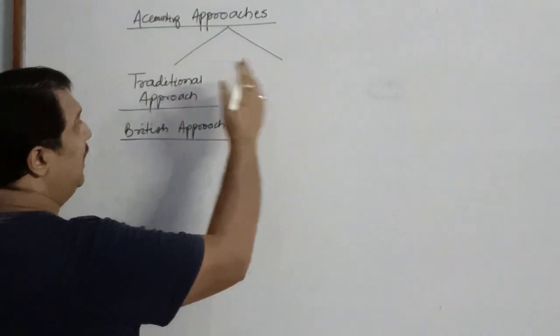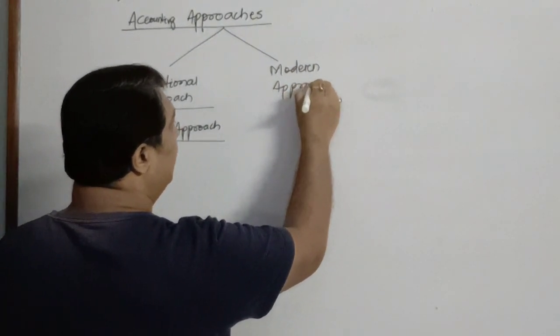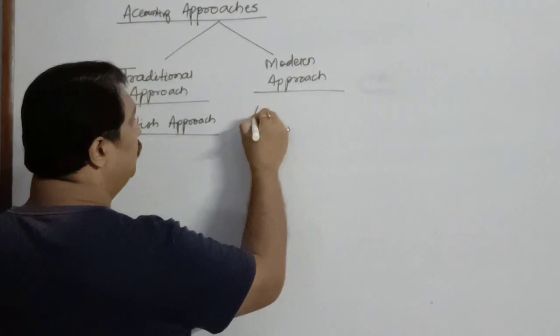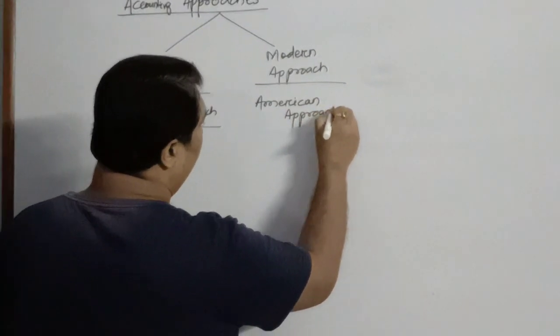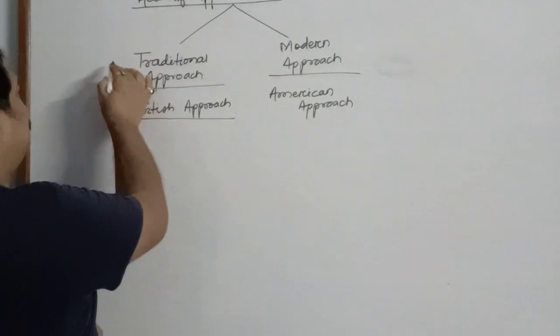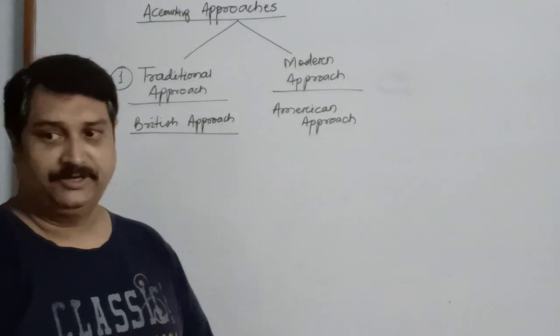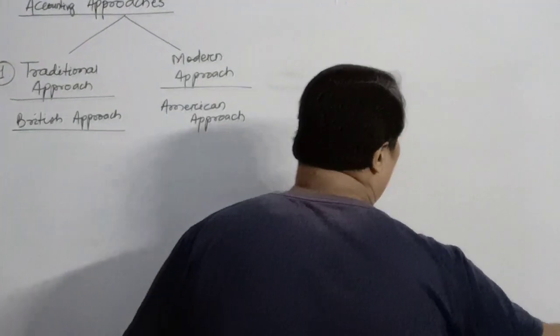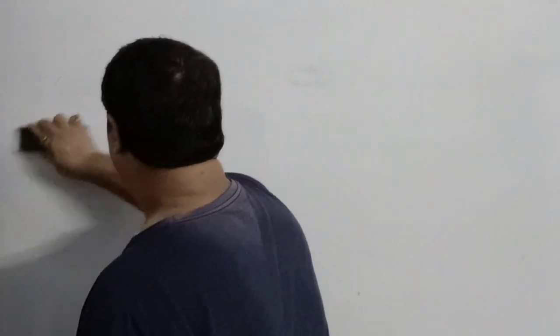Okay? Whereas the other one is the modern approach of recording business transaction. It is also known as American approach. So today we are going to talk about this traditional approach of recording business transactions. Now, when I say traditional approach, children, traditional means something which we have been using since or over a very long period of time.